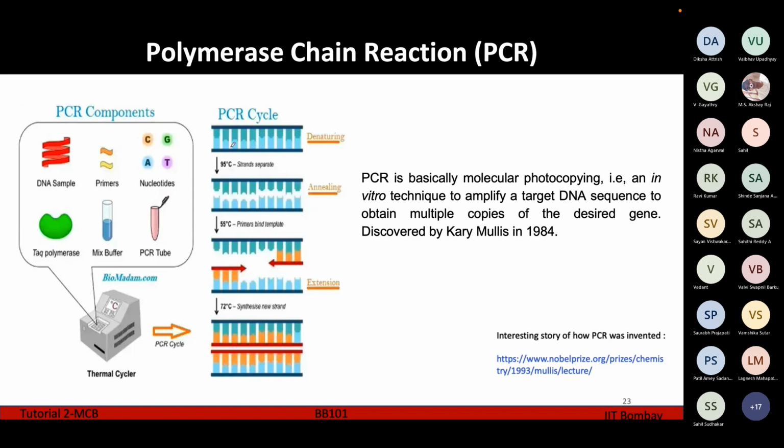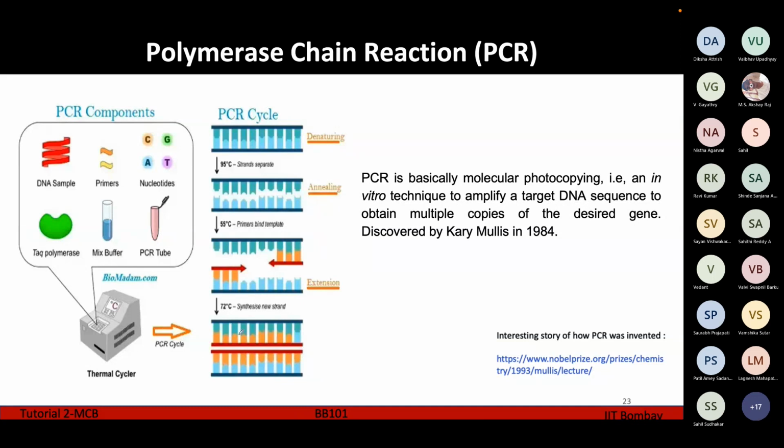So in PCR, the components are the DNA which we want to amplify, then certain small stretches of DNA which are the primers. We are adding externally the nucleotides with the bases A, C, G, and T. We are adding our enzyme which is going for the DNA replication, which is called Taq polymerase. We also need a buffer, and we need a PCR tube for mixing all of these things together. And we are inserting all of this into the PCR machine, which is called the thermal cycler.